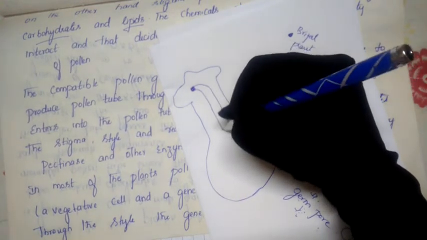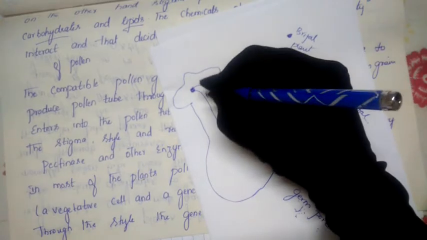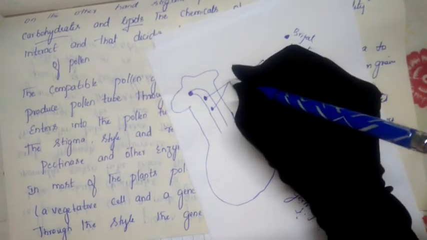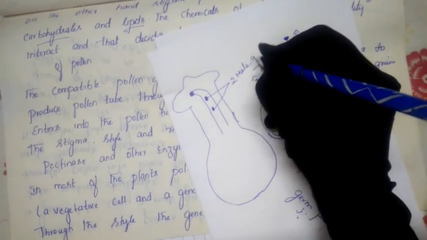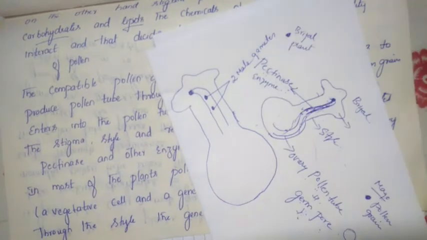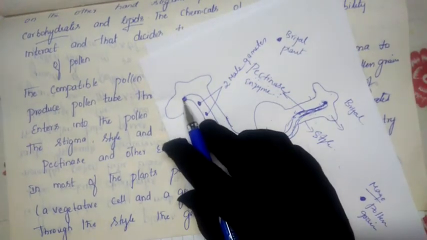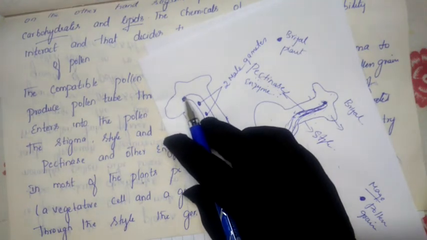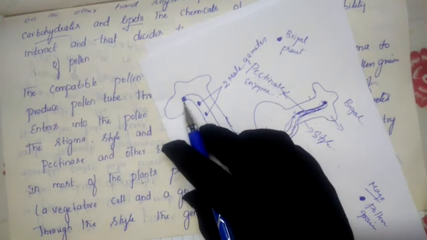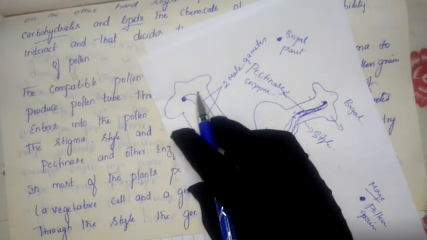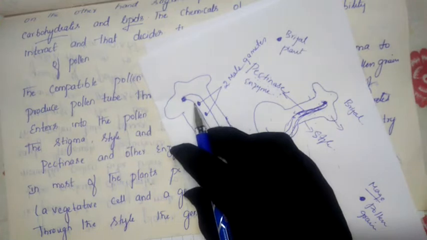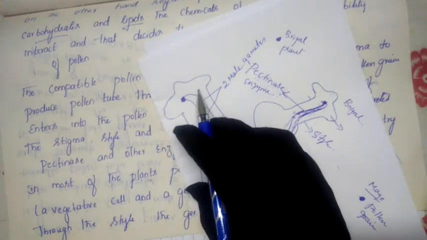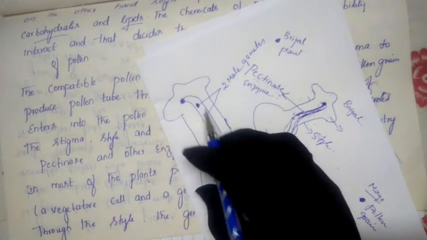Inside this pollen tube, the pollen grain sheds two male gametes. These are the two male gametes. After the pollen grain falls, compatibility or incompatibility takes place. When compatibility is there, the pollen tube starts growing from the germ pore. And who is supporting the formation of the pollen tube? Keep this in mind, it is important for your exam. The vegetative cell supports the formation of the pollen tube.